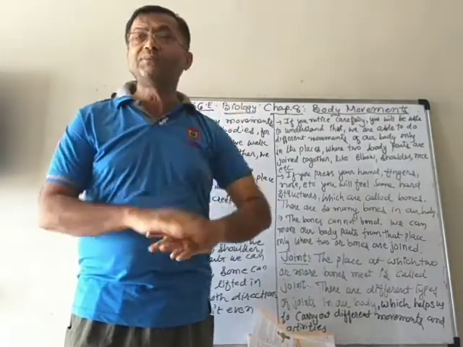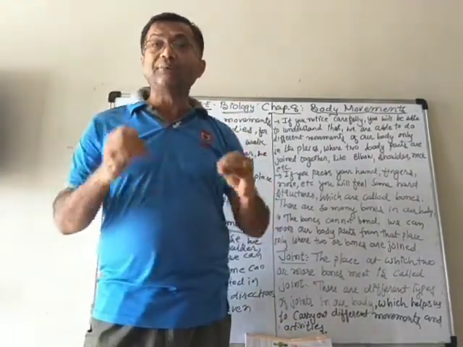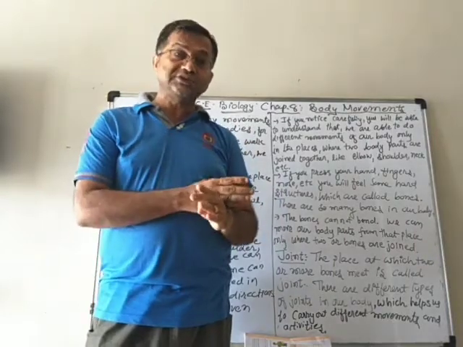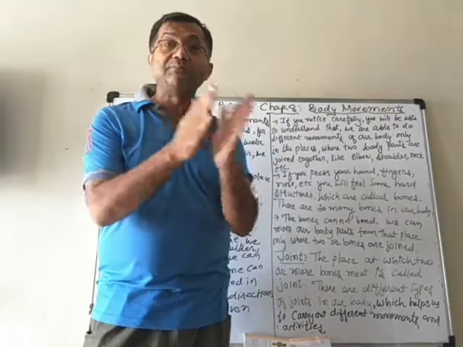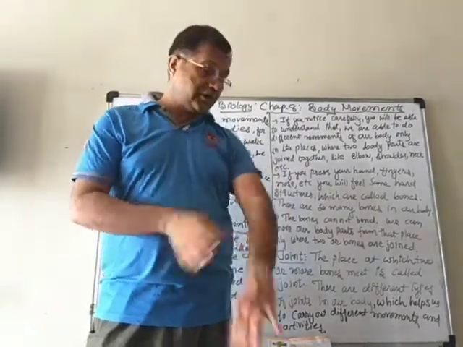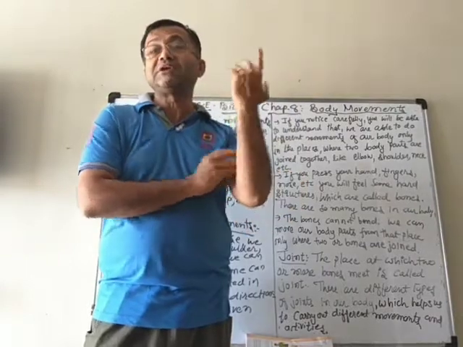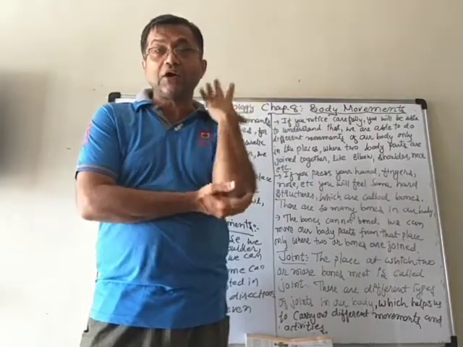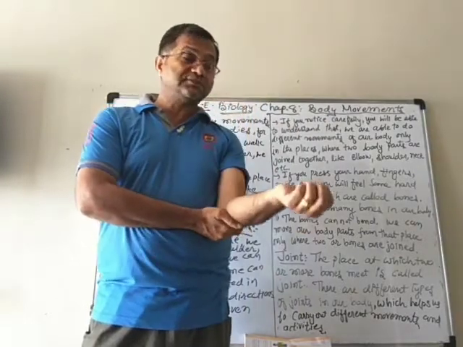So if you observe that, then you will see that movement is only possible at the part where 2 or more bones are meeting one another. Here also you can see that the ear bones are meeting here, and that part only is able to do the movements.